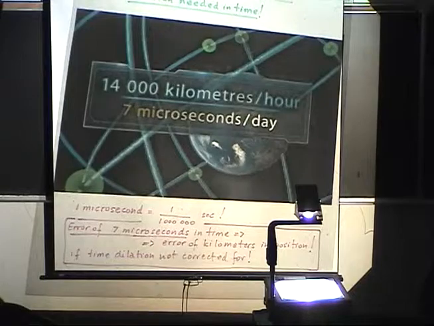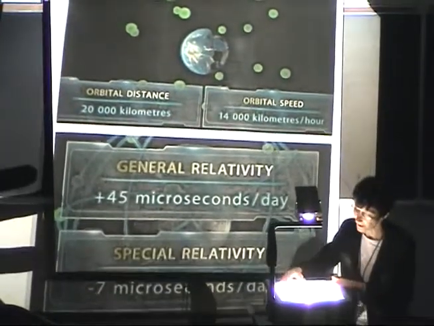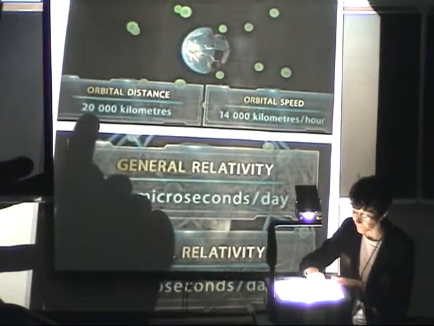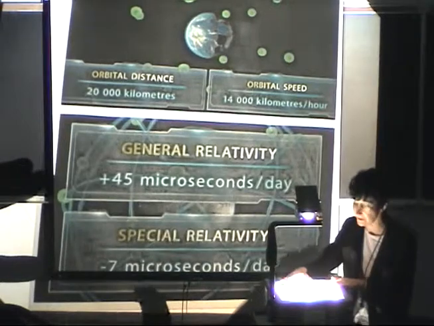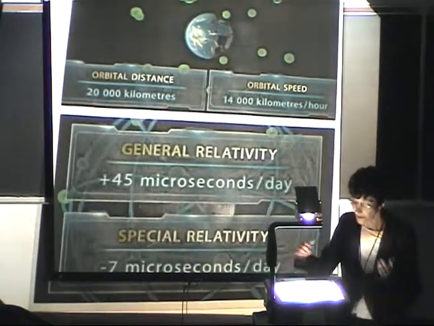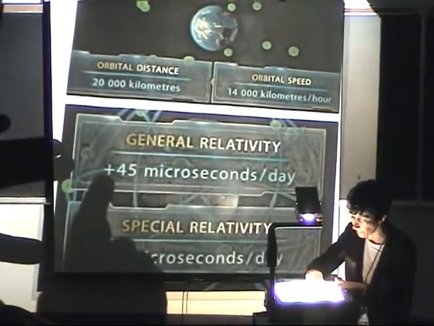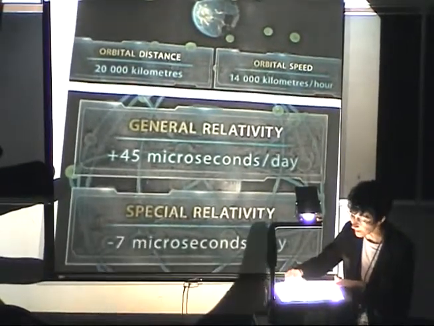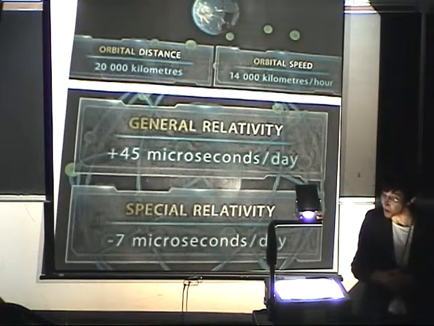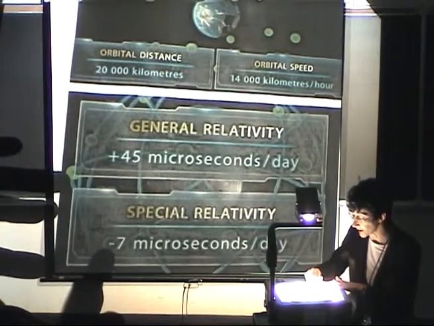Now we can add also the general relativistic effect. Because the satellites are higher up, at an orbital distance of 20,000 kilometers, they run faster, and this is a general relativistic effect. So in a day, without correcting for general relativity, we would have an error of plus 45 microseconds. And the special relativity due to the time dilation of moving clocks would get a correction of 7.